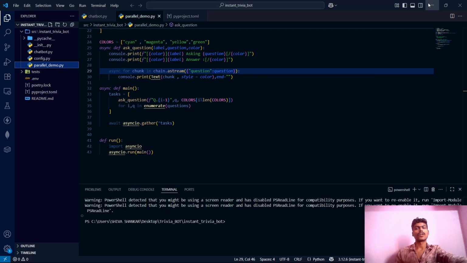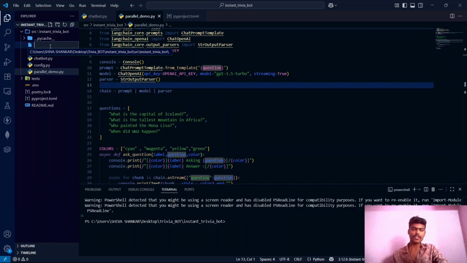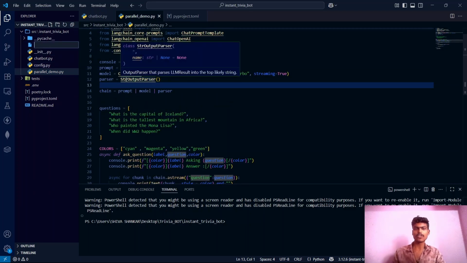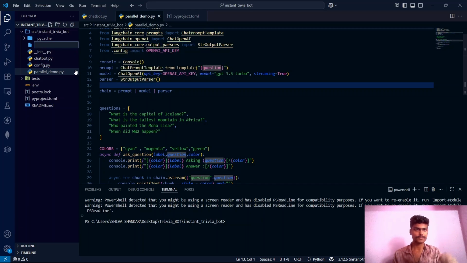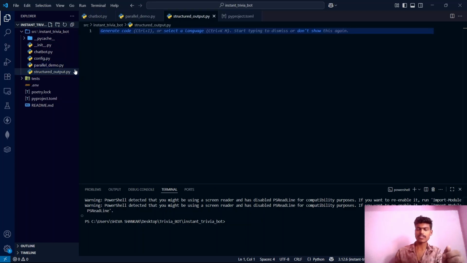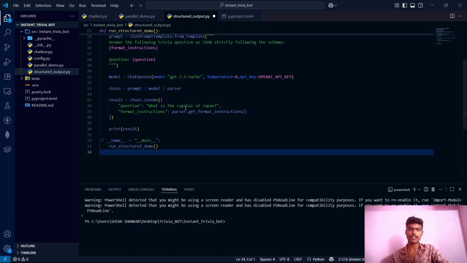So guys, now let's dive into a new topic, and for that I'm creating a new file here. The topic is about output parsers. We have already explored string output parser. Now we will be exploring JSON output parser. So I'll name it structured_output.py, because using JSON output parser we will be getting a structured output from the LLM. And for saving the time, I am pasting the code here.